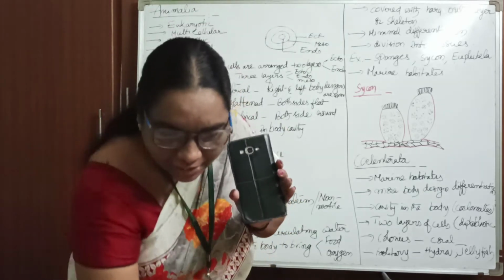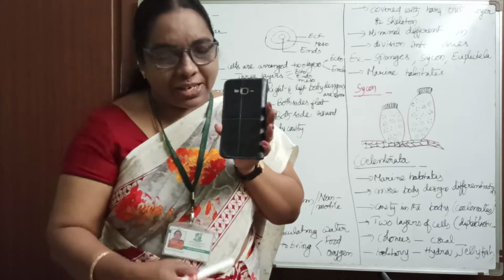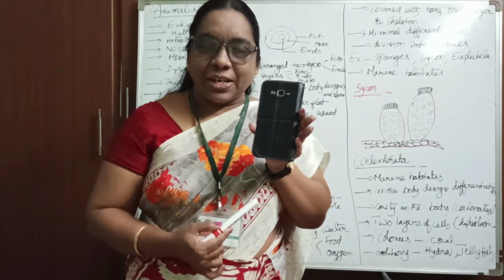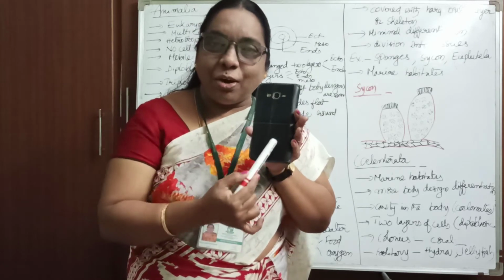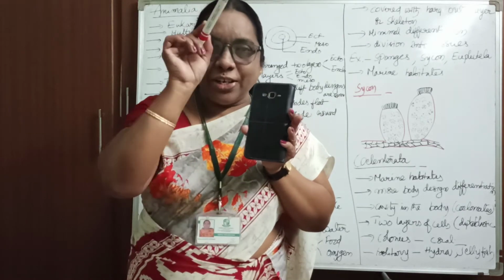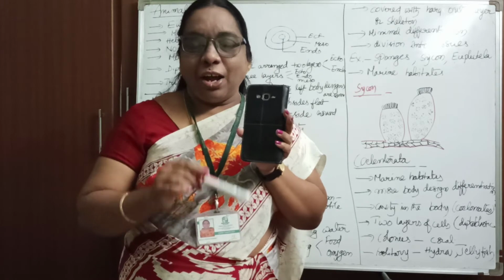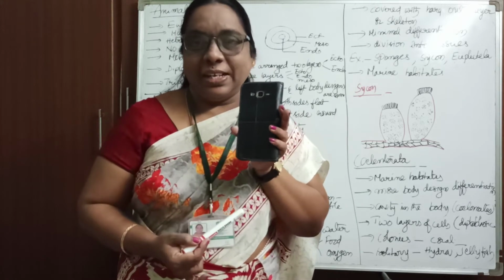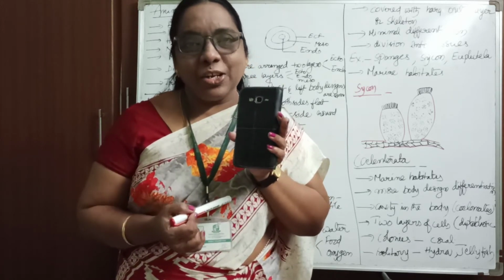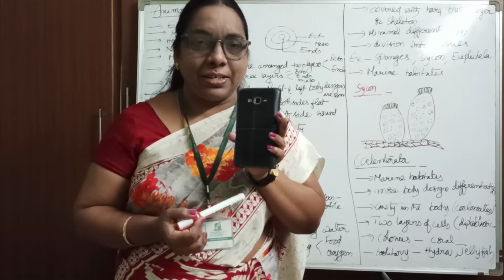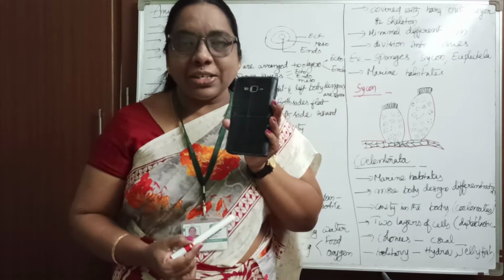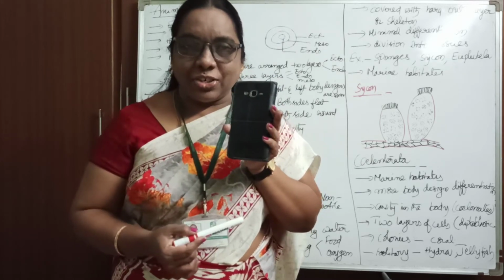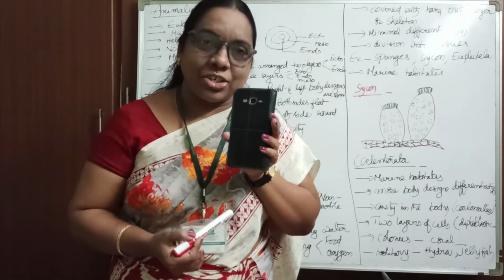If you cut this animal lengthwise like this, we call it longitudinal, or we can also say vertical. These are the terminology you have to learn in the biology classes, children. So this is a vertical direction or the longitudinal direction, longitudinal section we can say.